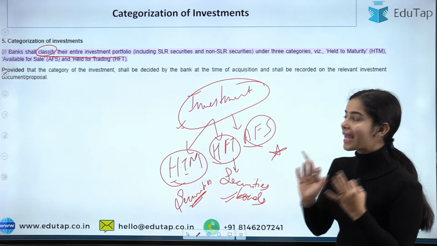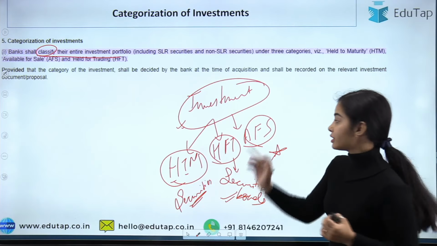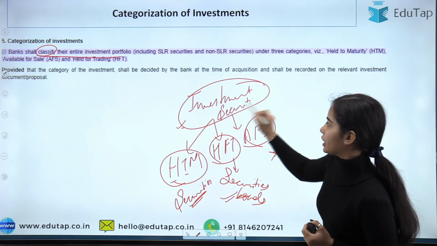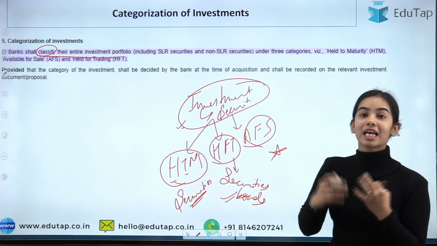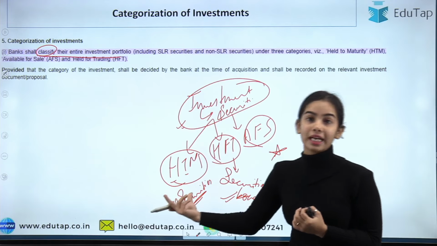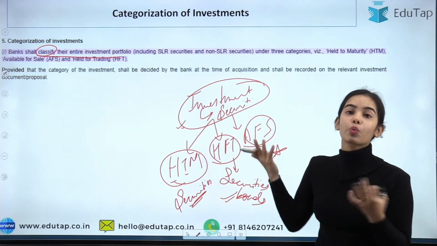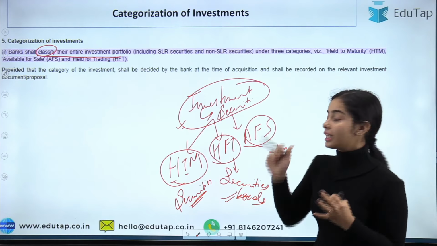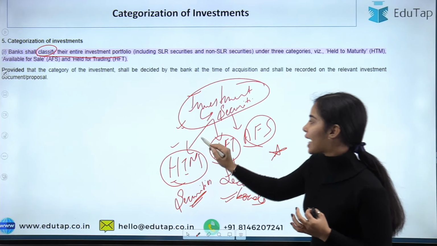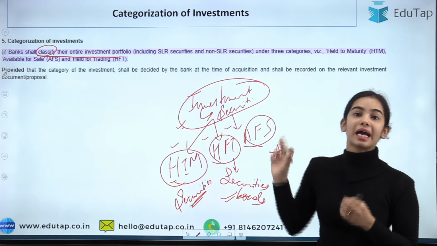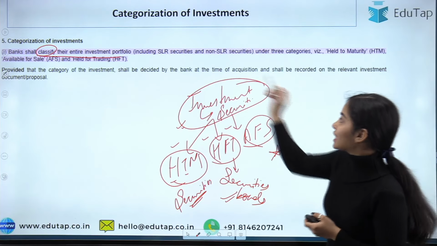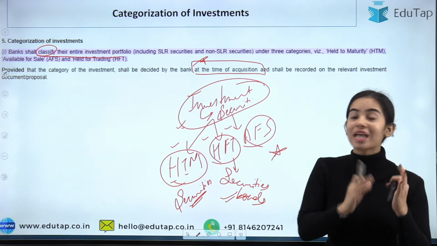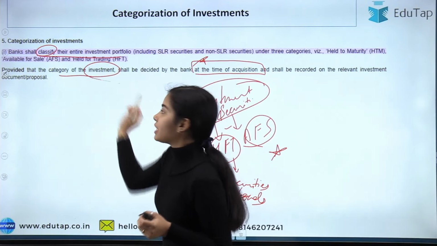Okay, so the bank has to tell regarding the security. Let's say the bank has bought a new security. Now the investment that has been made in this security is for held for trading or held till maturity, or what kind of category it is. So at the time of the purchase only, the bank has to specify in which category the investment has been made.